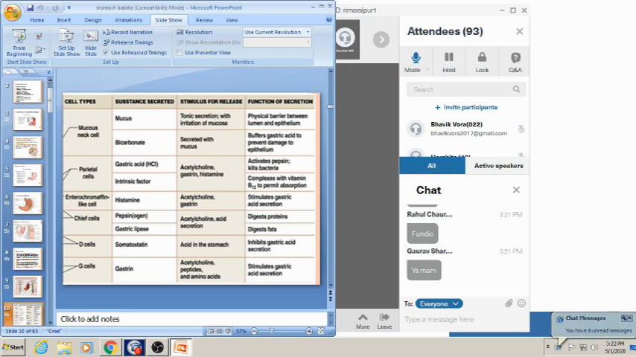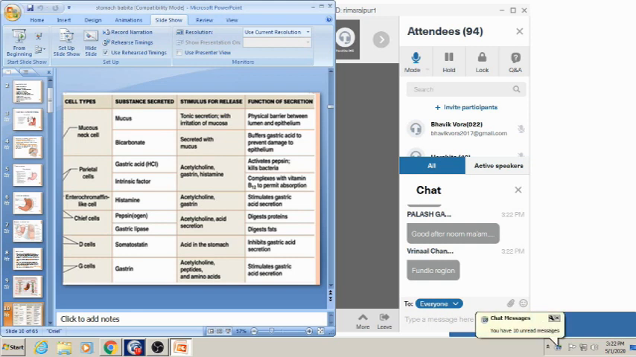Now coming to the enterochromaffin cells, also called the mast cell, which secrete histamine. Its stimulus is acetylcholine and gastrin, and it stimulates the gastric acid secretion. Now coming to the chief cells. Chief cells are present in the